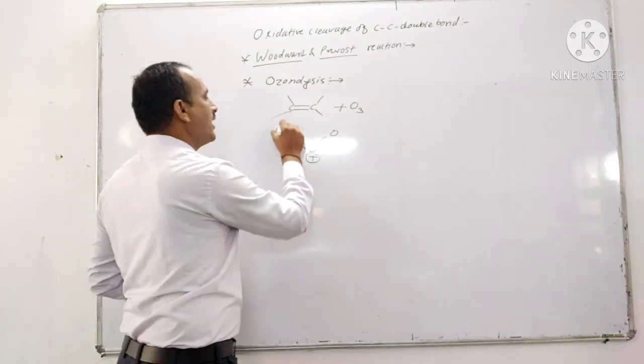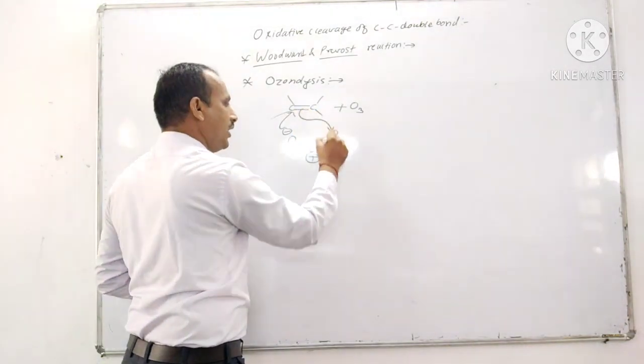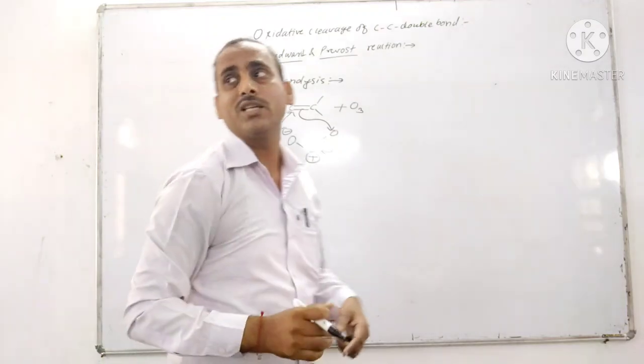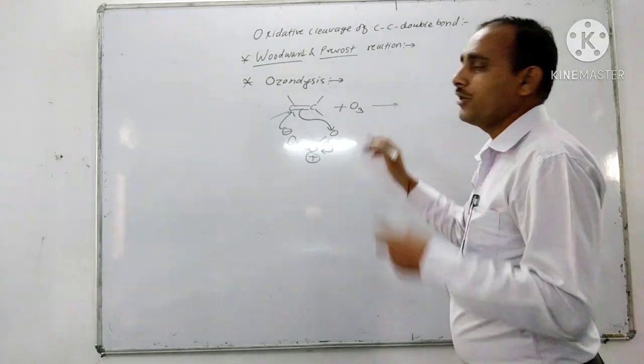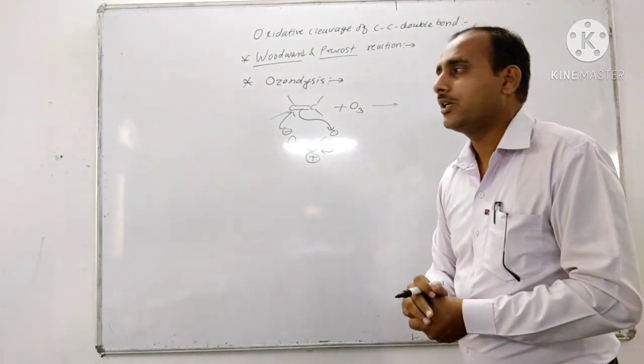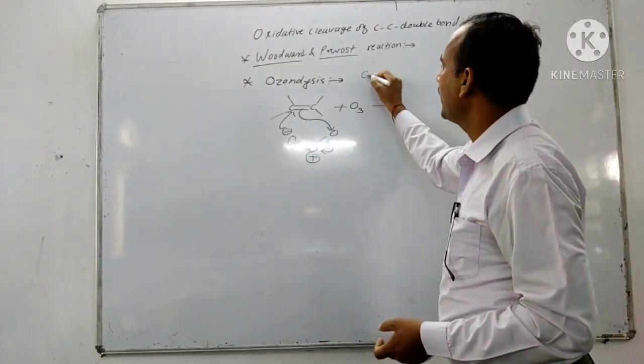Now the O minus attacks the carbon, and the lone pair of the middle oxygen is retained to form the 5-member ring. So I will write the mechanism of these reactions directly. Let's see the first reaction.